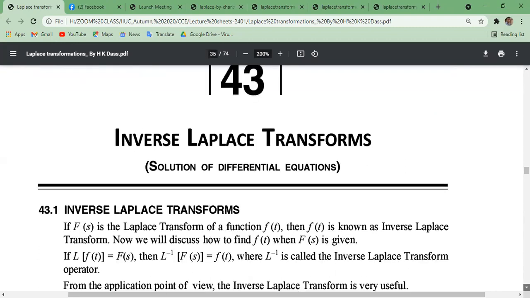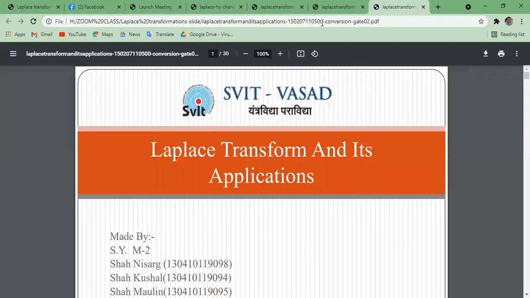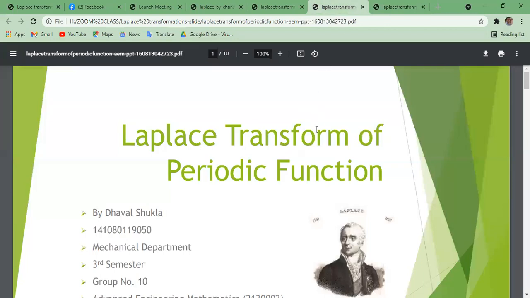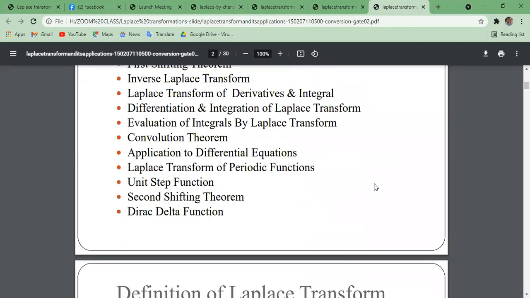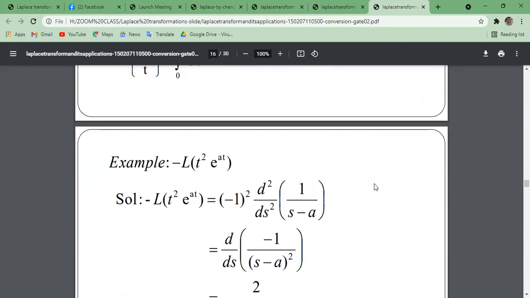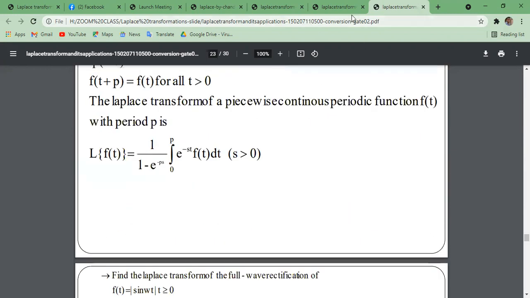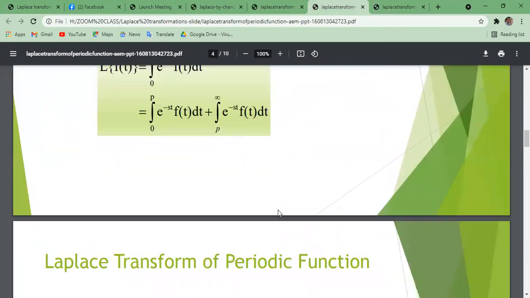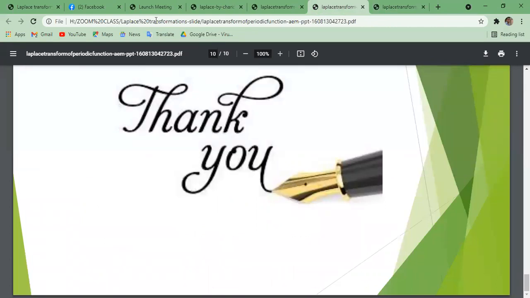So this one actually, all the properties I have shown you.